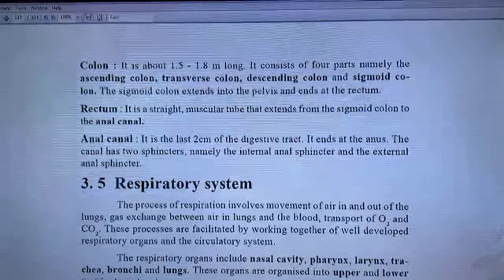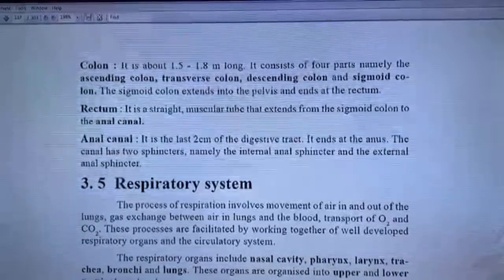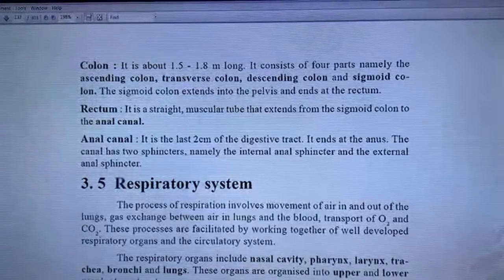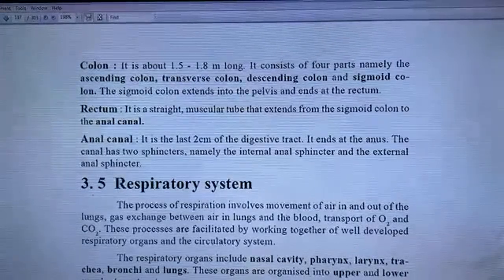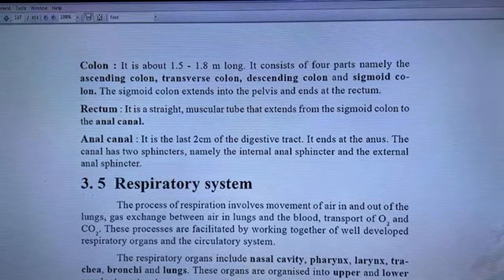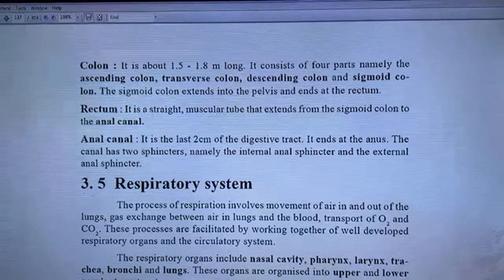Rectum. It is a straight muscular tube that extends from the sigmoid colon to the anal canal. Anal canal: it is the last 2 cm of the digestive tract. It ends at the anus. The canal has two sphincters, namely the internal anal sphincter and external anal sphincter.